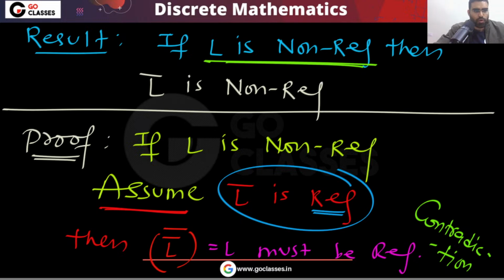Very simple, cute proof, right? Yes or no? Very simple. This is a cute proof. This type of proof is called a cute proof.